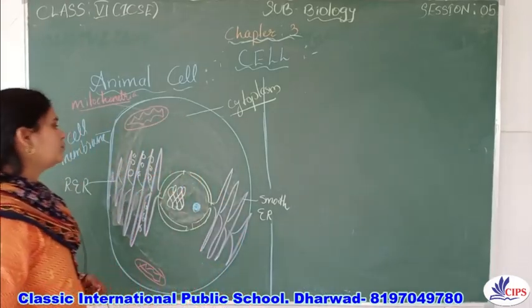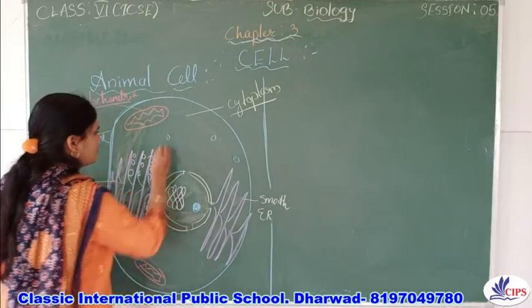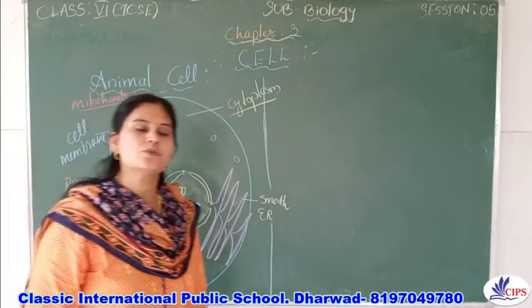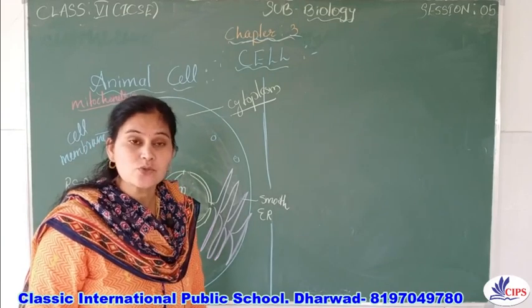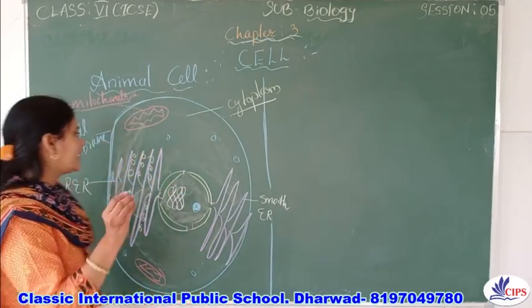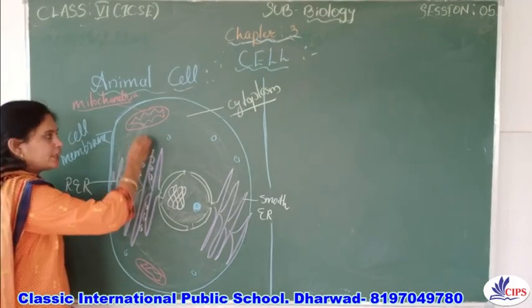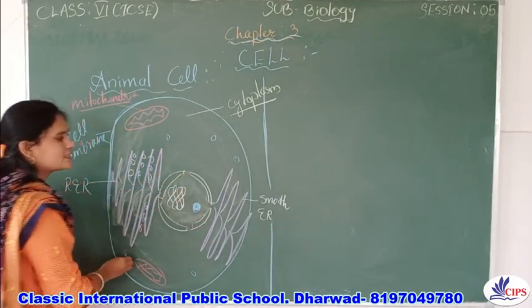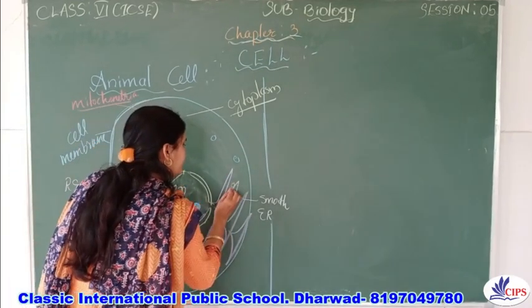Now next we will move to another cell organelle called ribosome. So already we know where the ribosomes are located. Already I told where the ribosomes are present. The ribosomes either are present on the endoplasmic reticulum or they may be scattered in the cytoplasm, right?